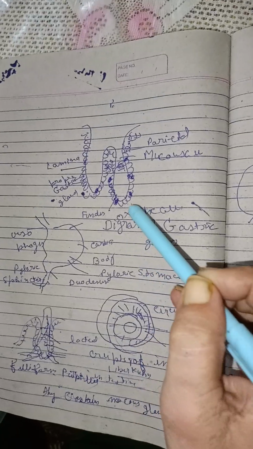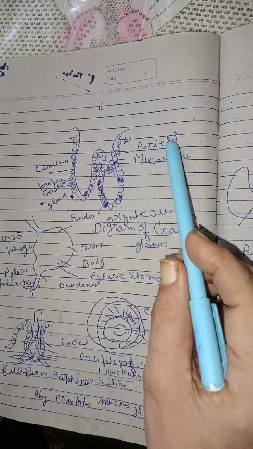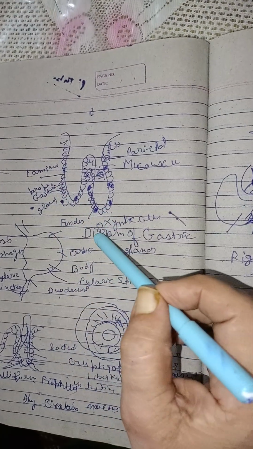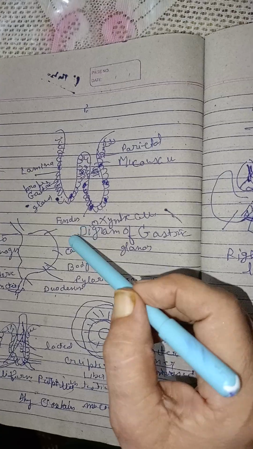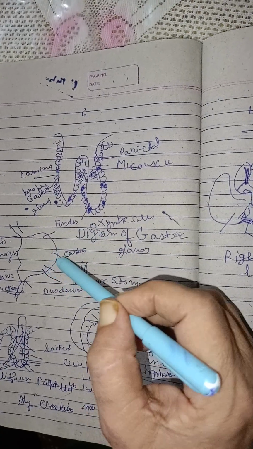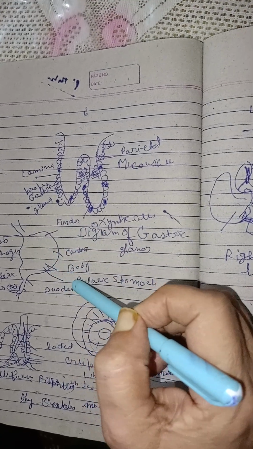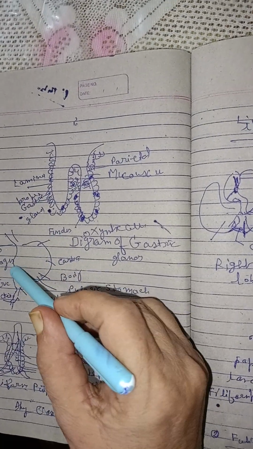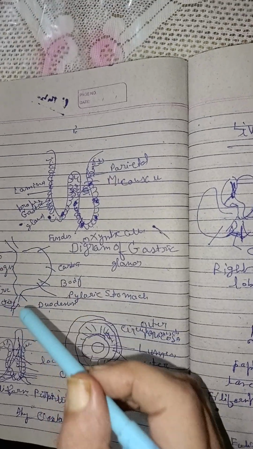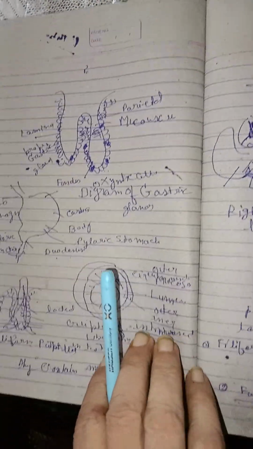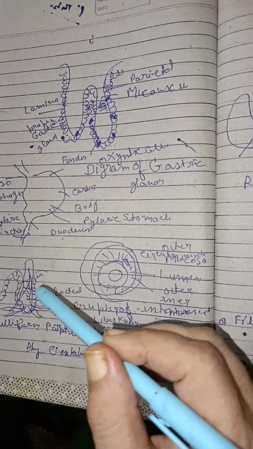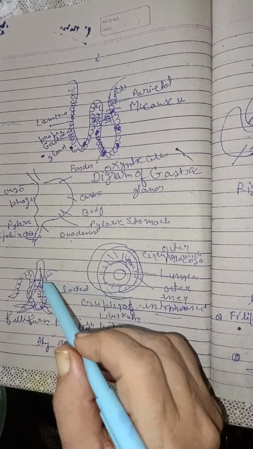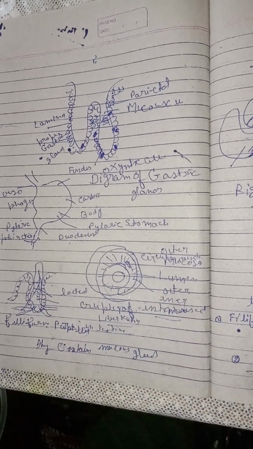Then it is a structure of the gastric gland. The gastric gland contains parietal cells, mucosa cells, lamina propria, and the lowest part of the stomach is called the fundus. The lower part of the gastric body, the stomach, is formed with the pyloric constriction, then the esophagus, then the pyloric constriction. If you see the internal structure of the gland, we see that there are parietal cells, zymogen cells, etc.